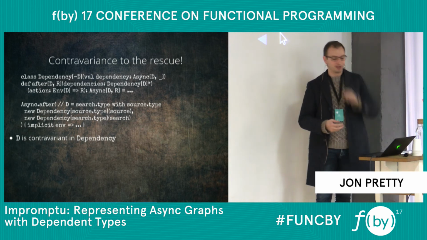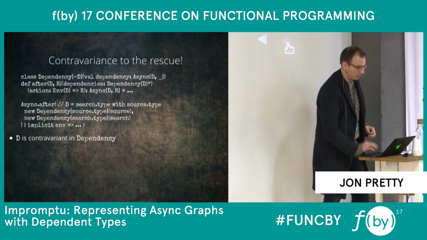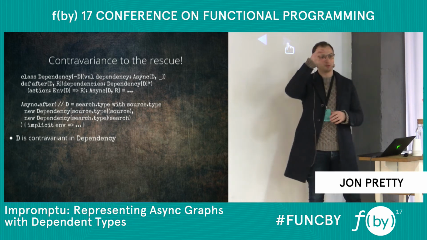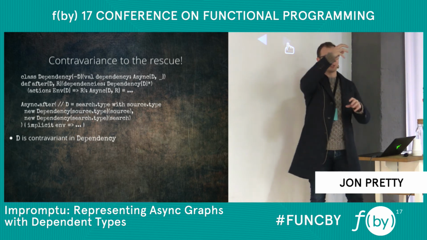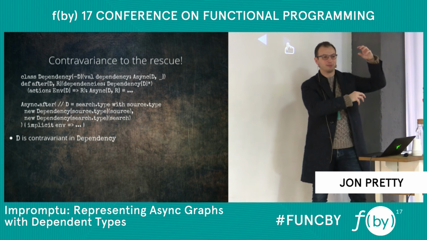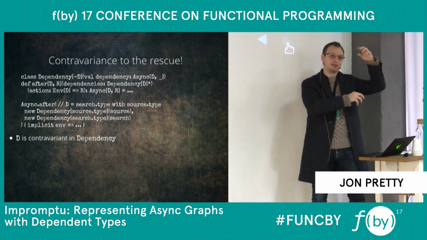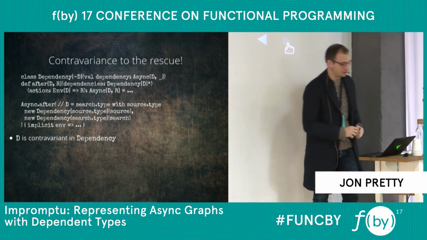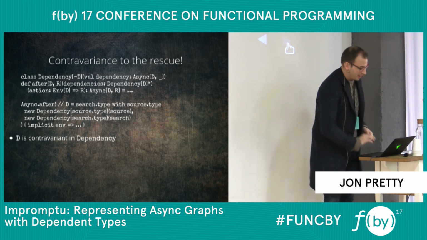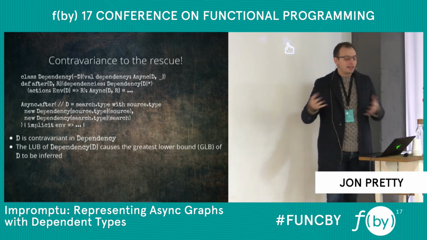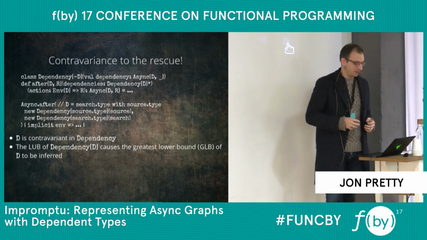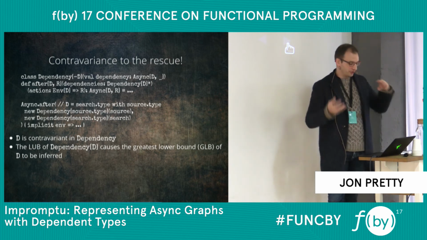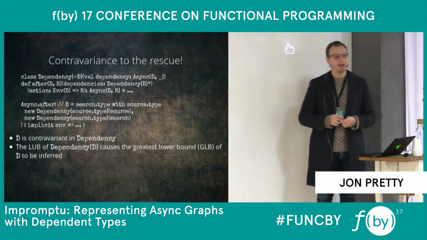Contravariance flips the relationship. So two types, one of which is the supertype of the other, when they get wrapped in a contravariant wrapper, the supertype becomes a subtype of the other. It flips the relationship. And a related consequence of that is that for that particular type, the lub transforms into a greatest lower bound.